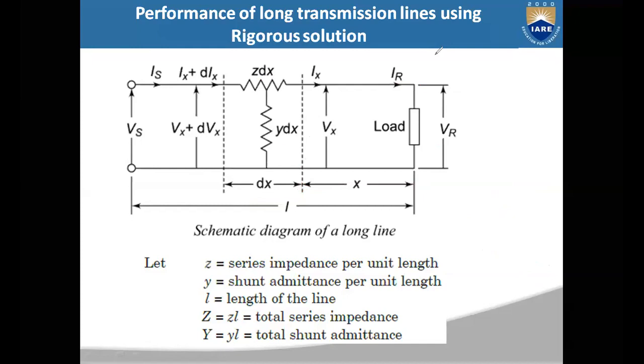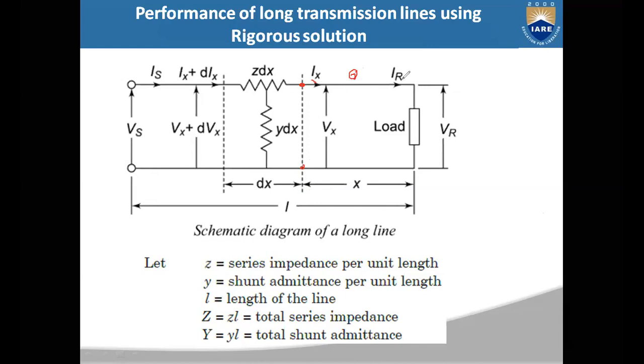Right. So now here IR and VR are the voltage and current at the receiving end. Now at a point x here, the current flowing through the line will be Ix and voltage will be Vx. As I said, the impedance will be uniformly distributed.